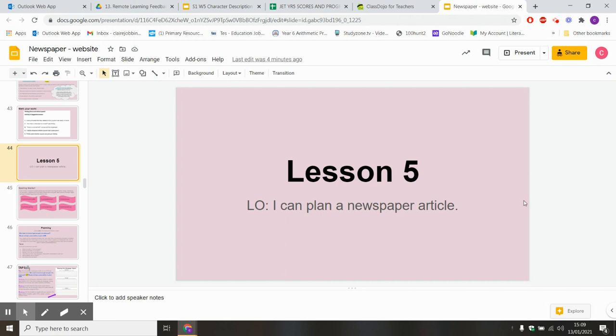As we said, this is a 2-week lesson, so you might be taking elements of it faster and slower than others. But please know that we're always here to support you and that you need to make sure that you're doing all the activities on each of the slides and uploading them to Class Dojo.